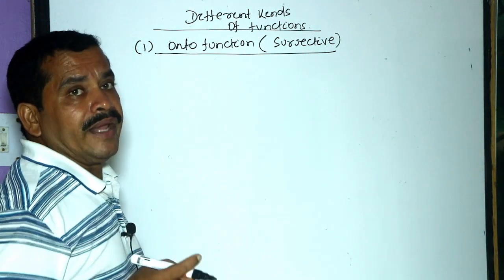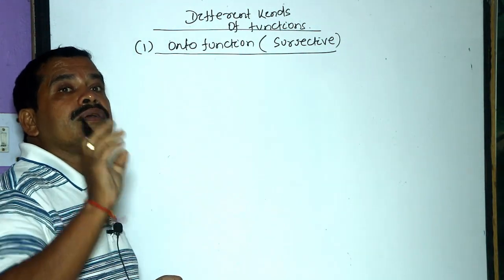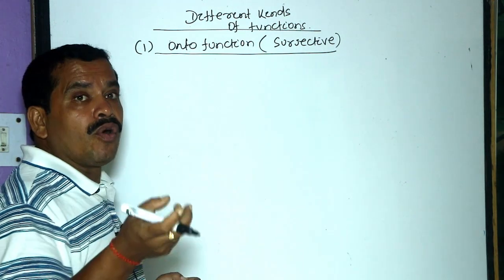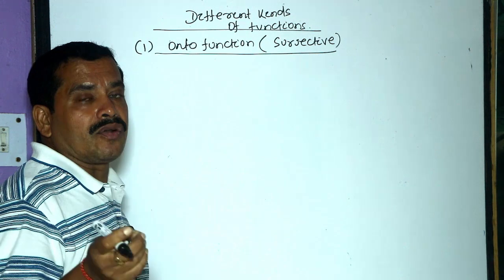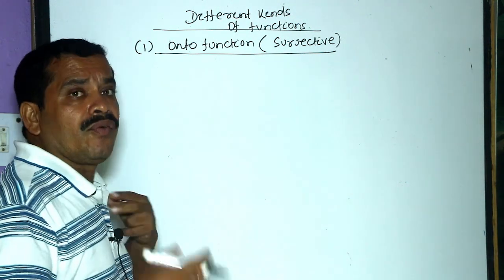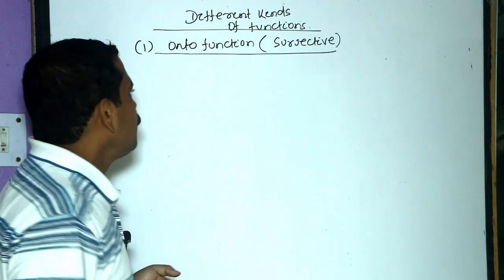How can we determine whether the function is surjective or not surjective? Either it is onto, or if it is not onto, then it is into. How can we determine whether the function is onto or into?